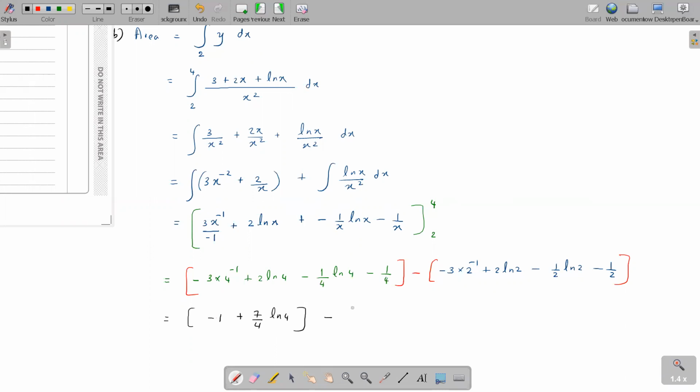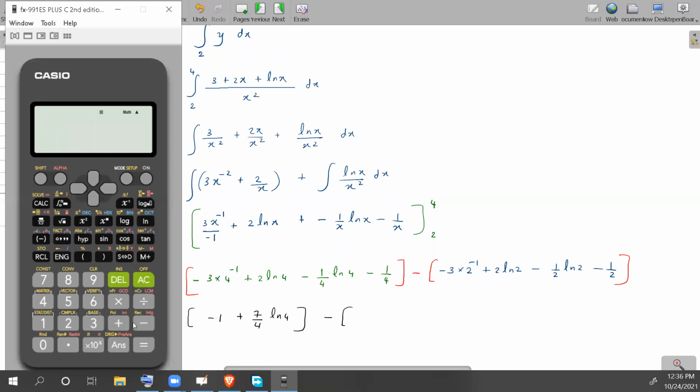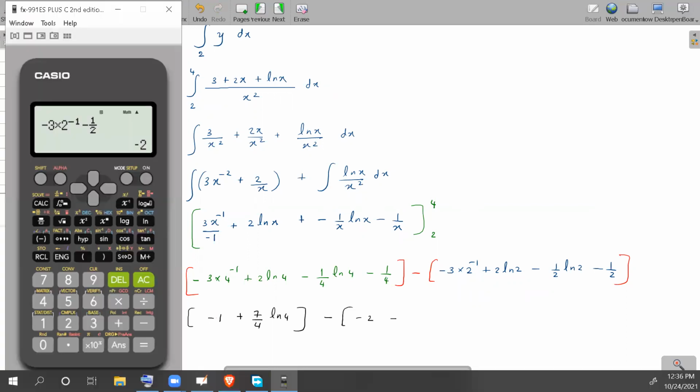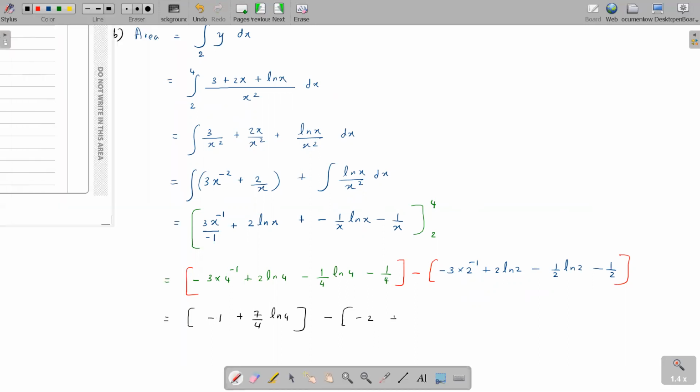Similarly, get the other one also: minus 3 times 2 to the power minus 1 is minus 3 over 2, and minus half, so this is a minus 2. Do you agree? And similarly, 2 ln 2 minus half ln 2. The ln values are the same, so you can work with it: 2 minus half gives me 3 over 2.